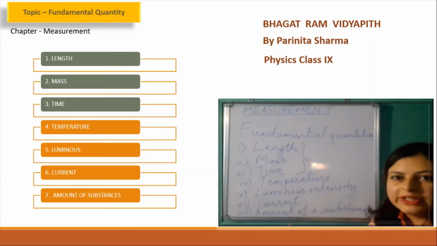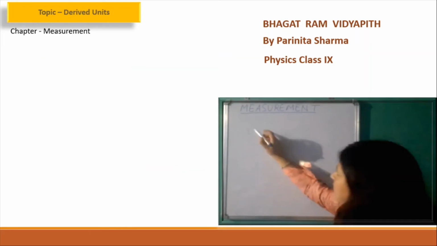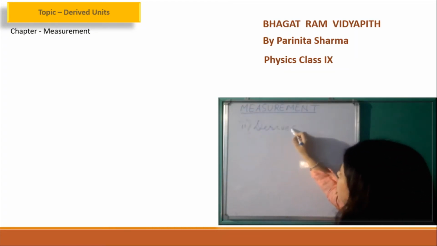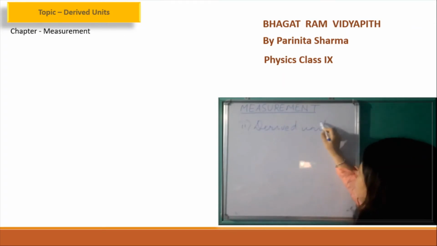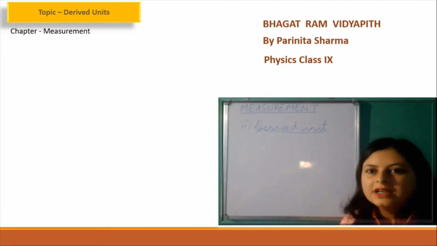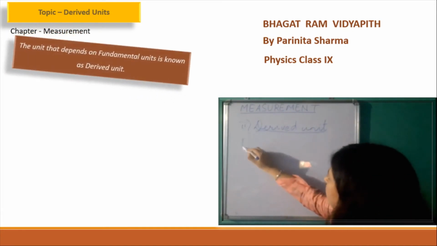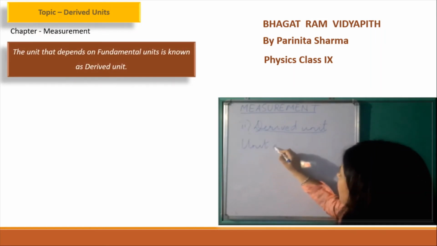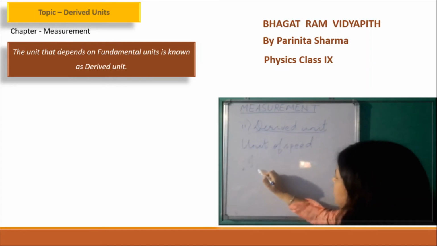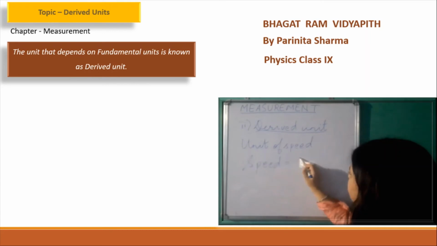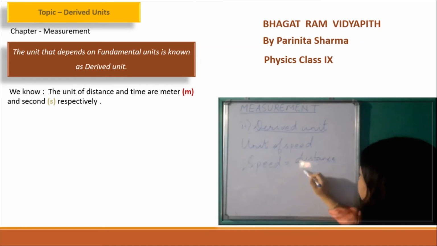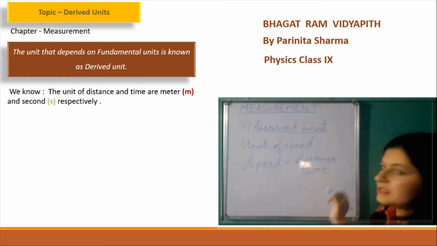The second kind of unit is derived unit. Derived because it has been derived or taken from the fundamental units. For example, unit of speed. Now you should know that speed is equal to distance divided by time, distance upon time. So speed is the rate of change of distance with respect to time.